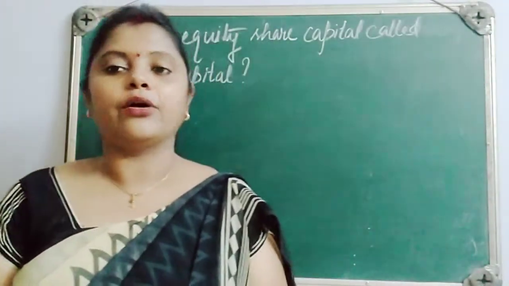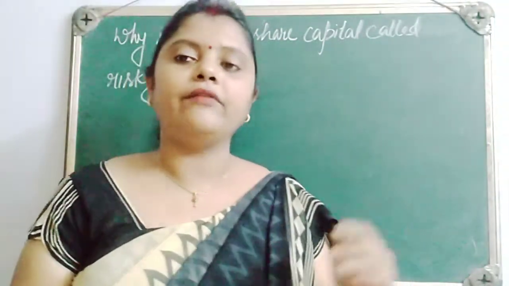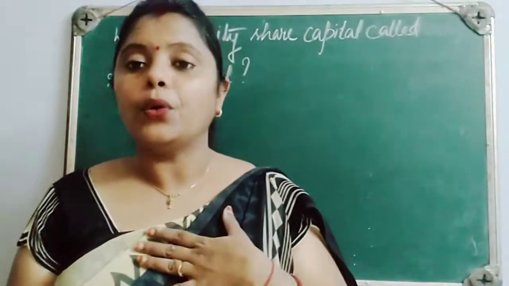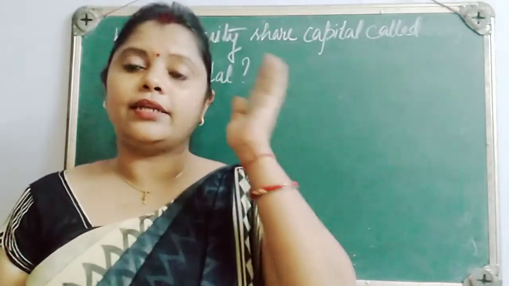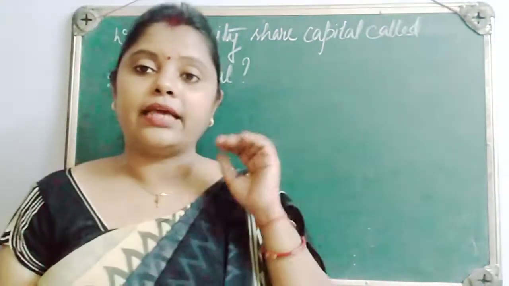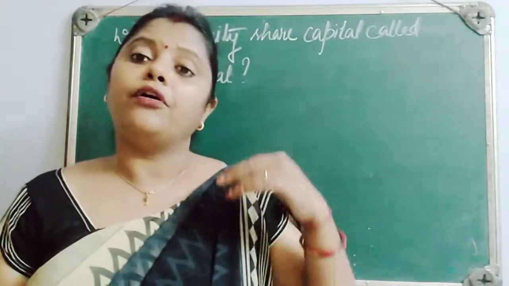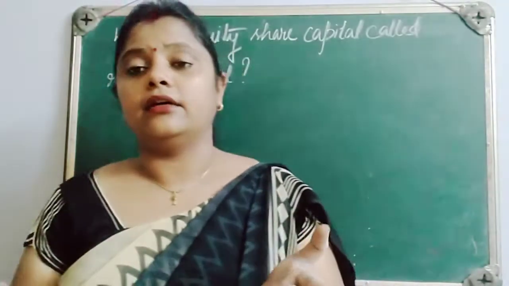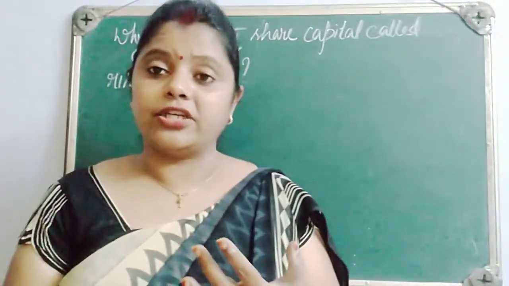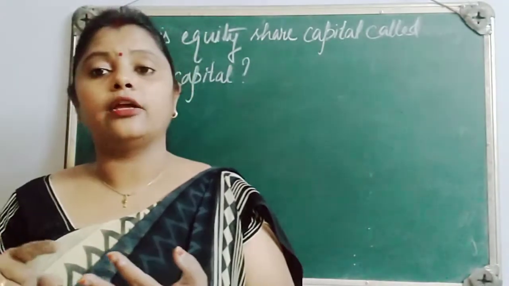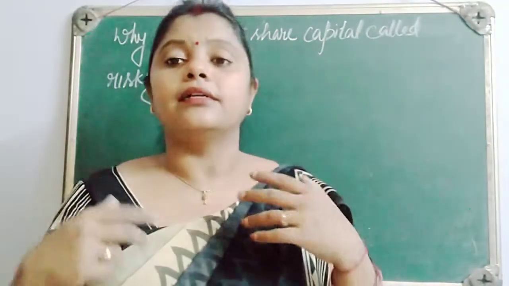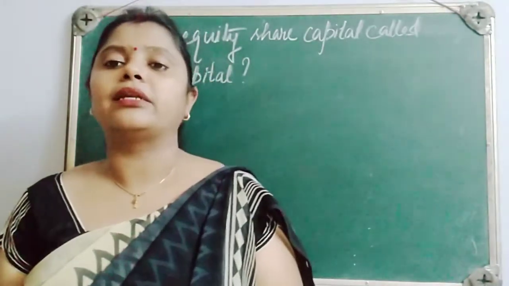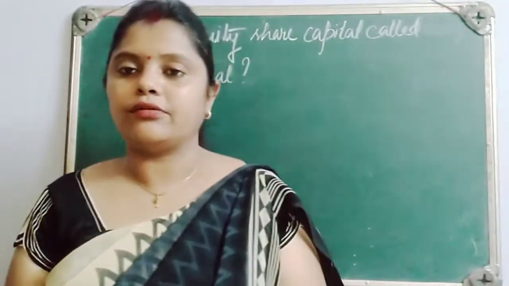First of all, when we talk about capital, we already know that there are two types of capital. Owned capital, which is the company's own capital, and the second one is borrowed capital. That means the capital which has been borrowed from outside, from the public or from the bank. Like we can take a loan from the general public in the form of debentures. We can take a loan from the bank. We can ask the public to deposit their money in our company, which we call public deposit. So there are different sources of borrowed capital.